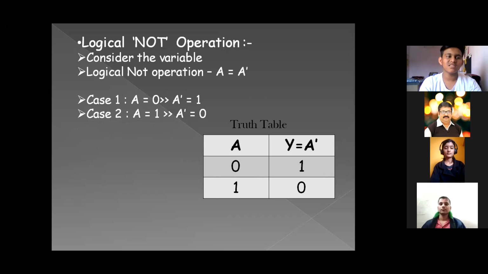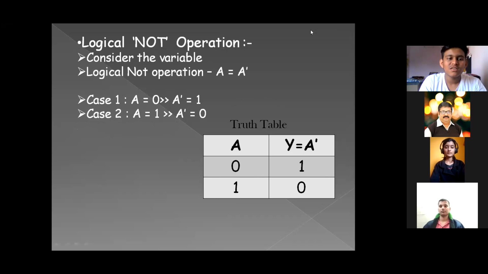So the third one is the logical NOT operation. The logical NOT operation is always represented by only one variable. So here, for the logical NOT operation, the variable used is a.